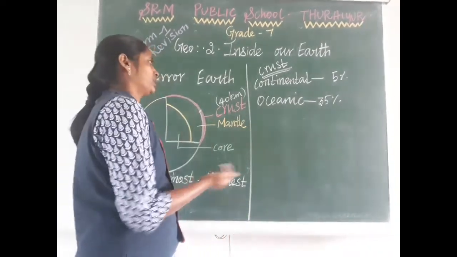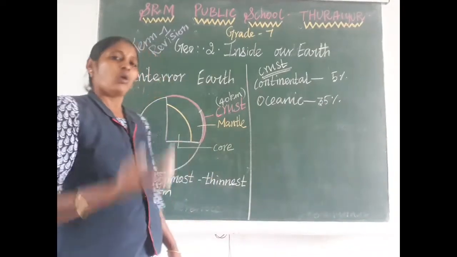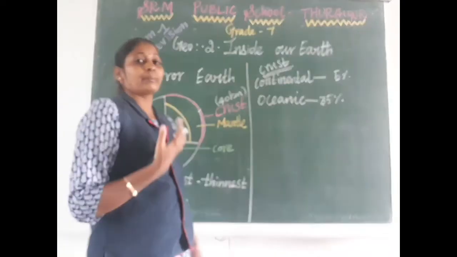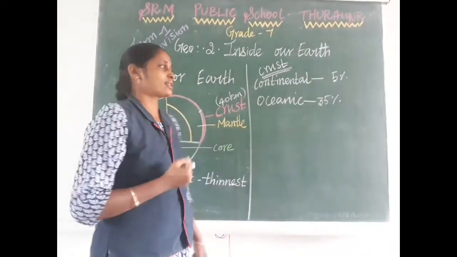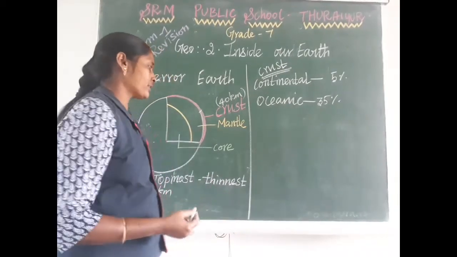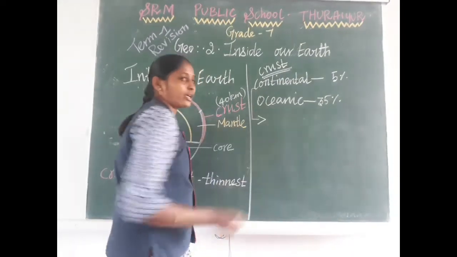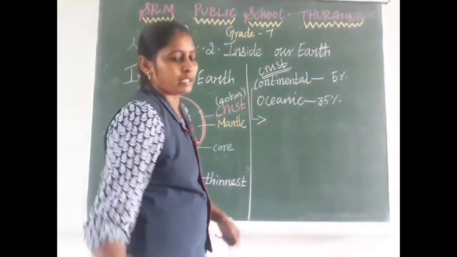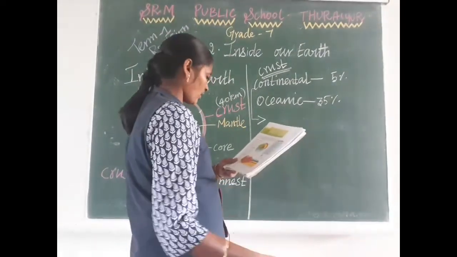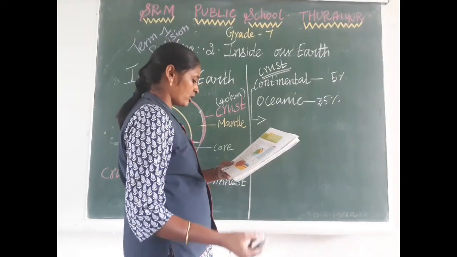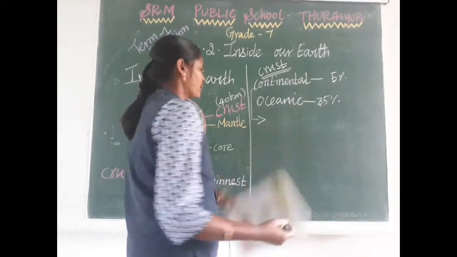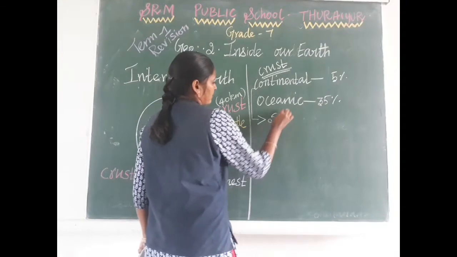In all three layers, crust, mantle and core, some minerals are present in large amounts. In the continental crust, the minerals present in large amounts are silica and aluminium.